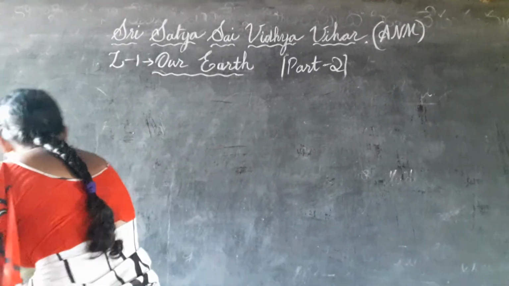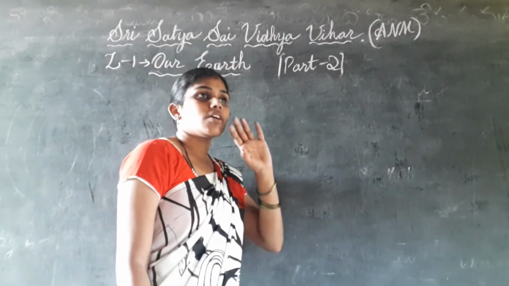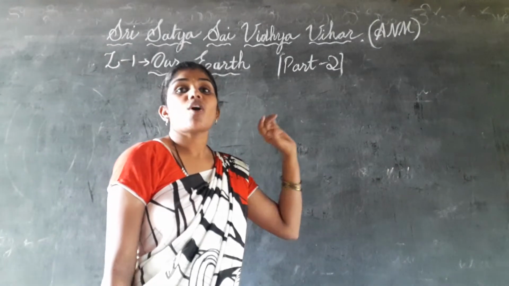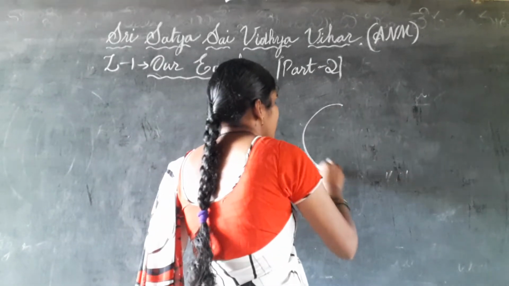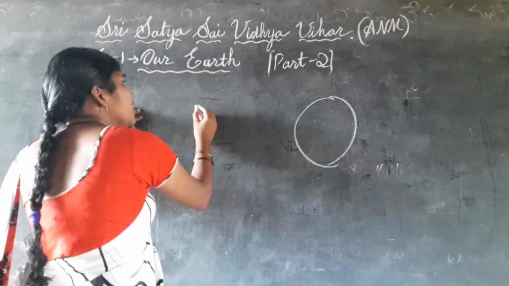So coming to the next thing, there are different layers present on the earth. So what are the layers present on the earth? Firstly we will see. So this is the earth again. There are 4 layers on the earth.